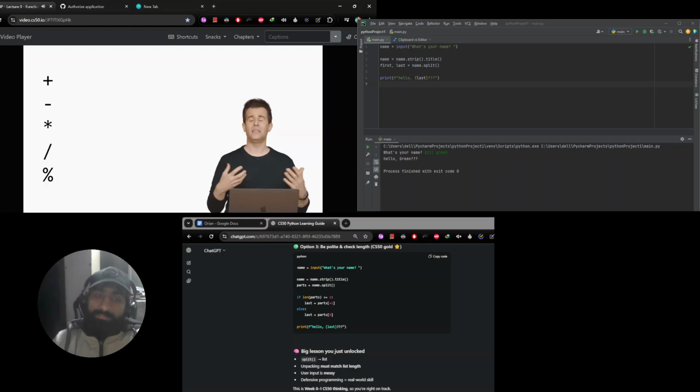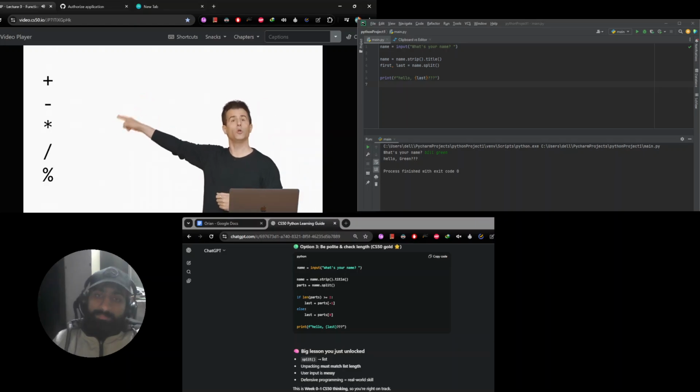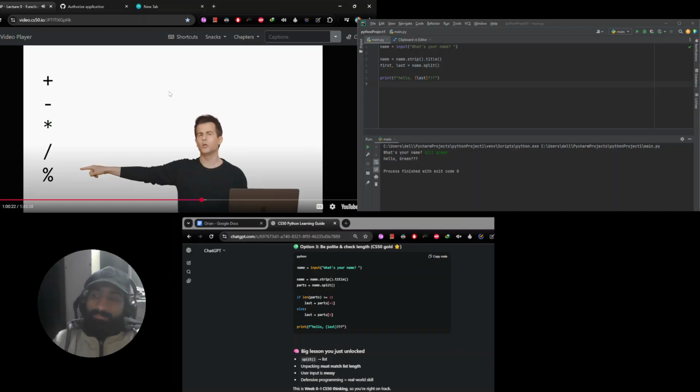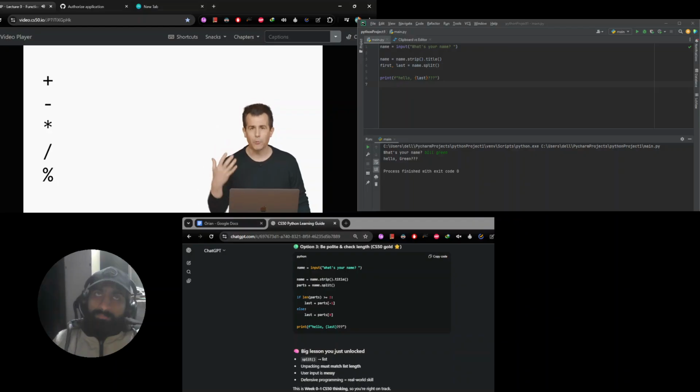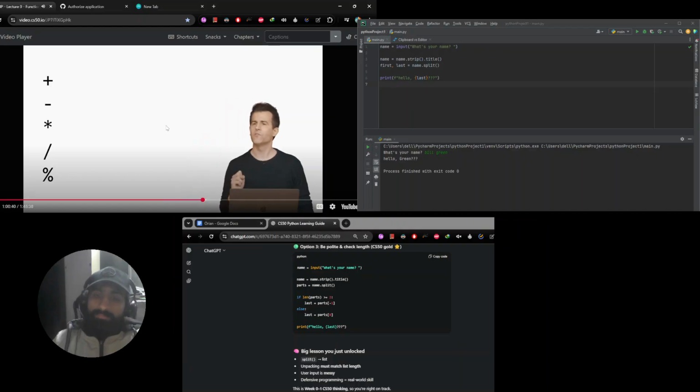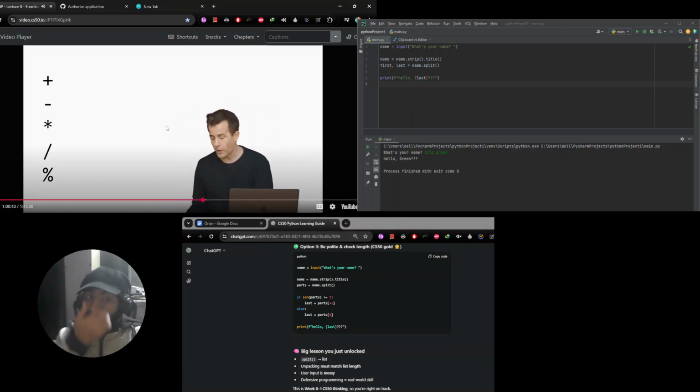And Python allows you to add numbers together, plus, subtract numbers, multiply numbers, divide numbers. And the only one here that might look a little strange or unfamiliar is this percent sign, but it doesn't mean percent in this context. If you use a single percent sign in a Python program, that's actually the so-called modulo operator, the operator that allows you to take the remainder after dividing one number by another. So we'll see examples of that before long, but the first 4 of these are perhaps quite familiar.